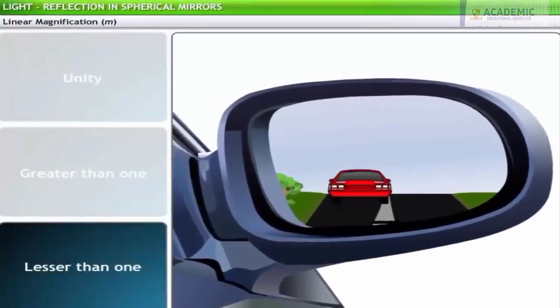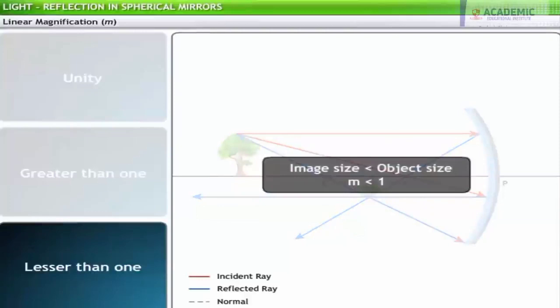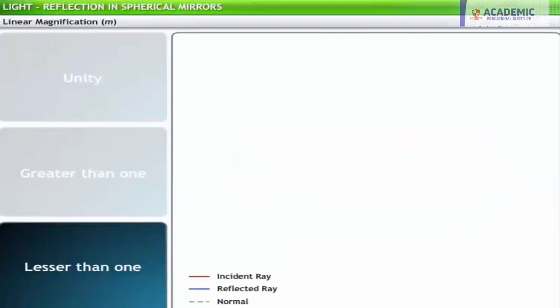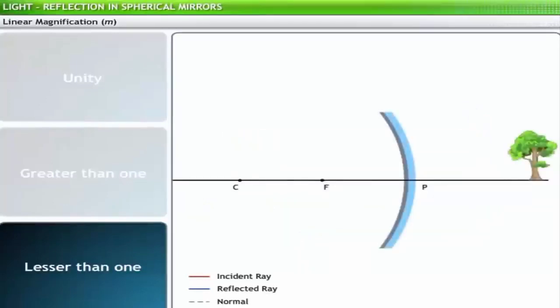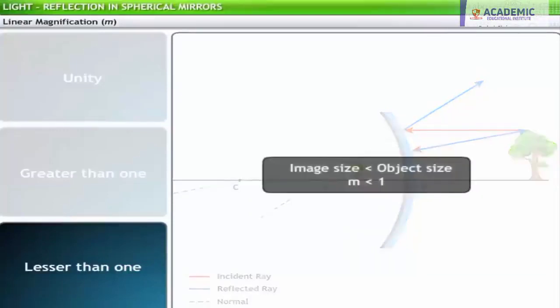Magnification is lesser than 1 when the size of the image is lesser than the size of the object. When an object is placed beyond C of a concave mirror, the image formed lies between C and F of the mirror. It is inverted, real, and the size of the image is lesser than that of the object. Thus we say that the image is diminished and its magnification is lesser than 1. In the case of convex mirror, irrespective of the position of the object, the image formed is virtual, erect, and its size is smaller than that of the object. Hence, in a convex mirror, the image formed is always diminished and its magnification is lesser than 1.